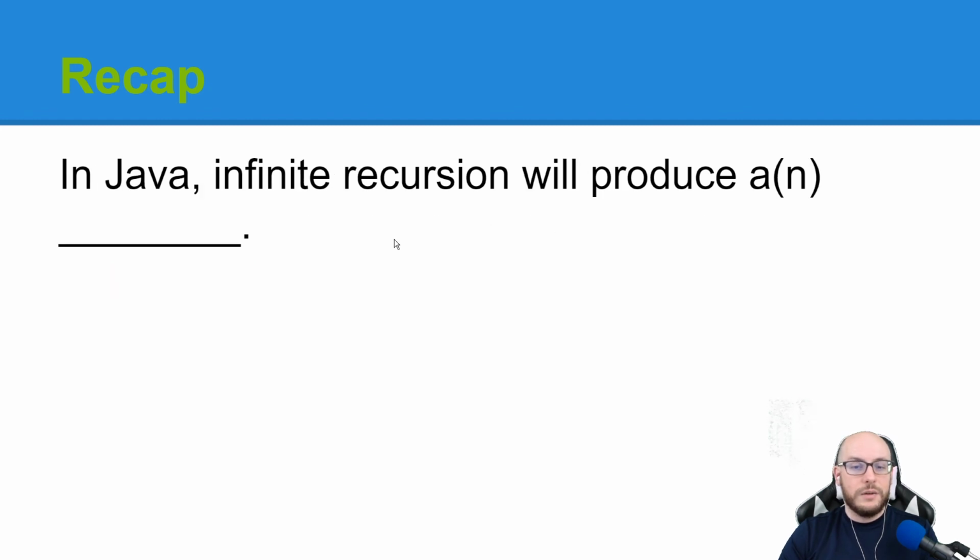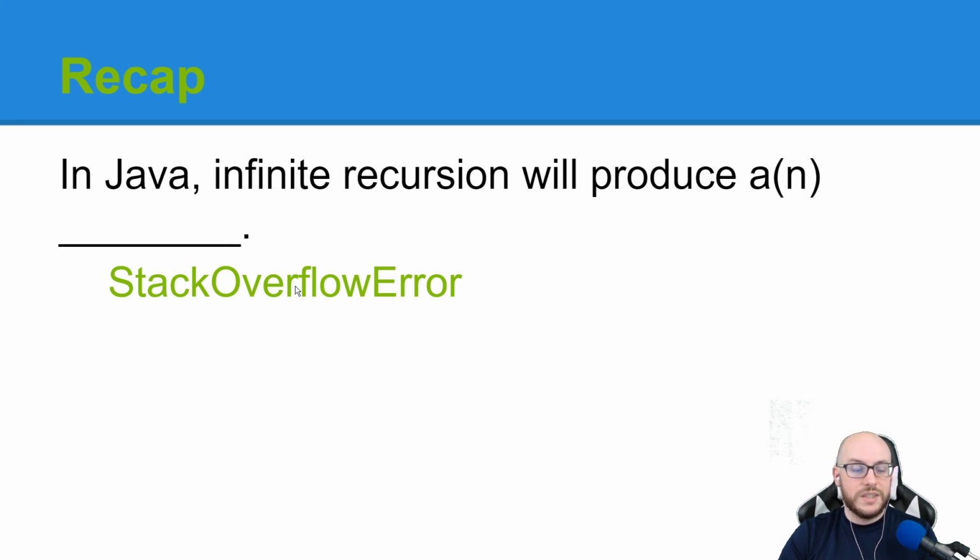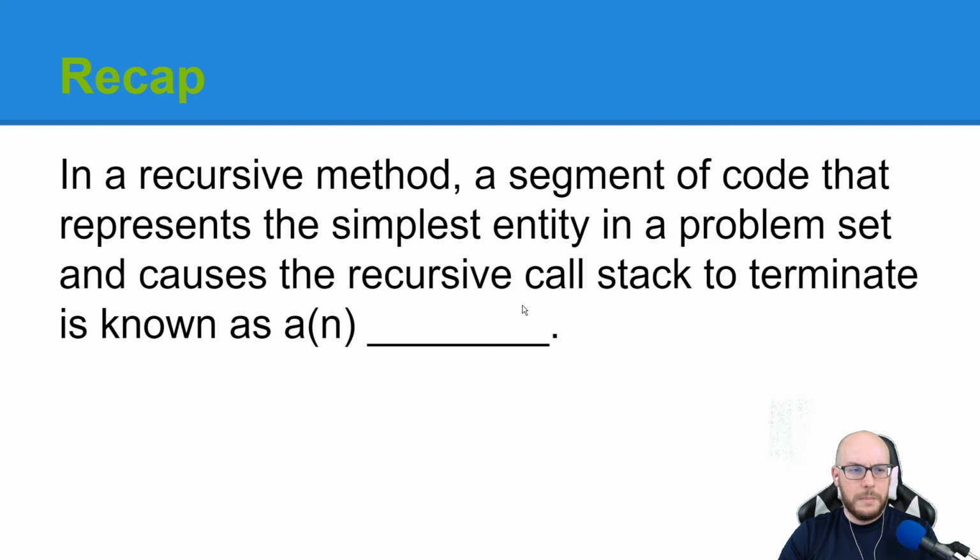In Java, infinite recursion will produce a stack overflow error. This is a runtime error, meaning there is no syntax that's going to stop you. IntelliJ is not going to warn you that infinite recursion is going to happen. You don't experience it until you actually execute the program. In a recursive method, a segment of code that represents the simplest entity in a problem set and causes the recursive call stack to terminate is known as a base case. You can have multiple base cases, but only one will actually execute in a given call stack.